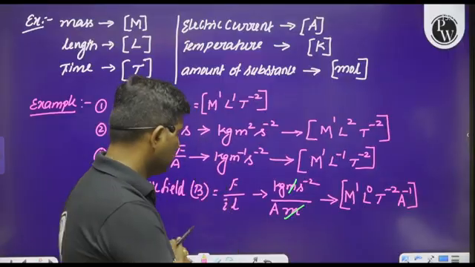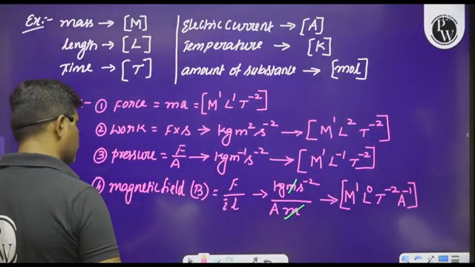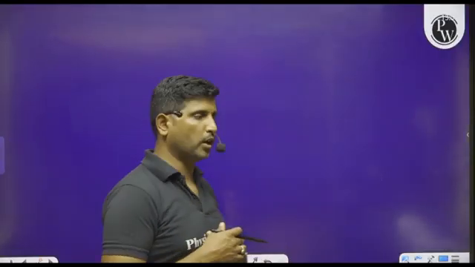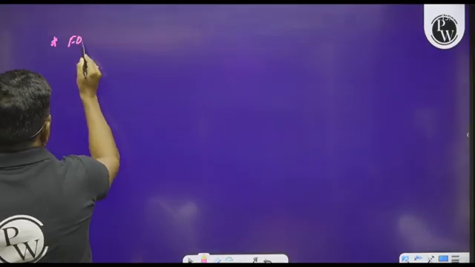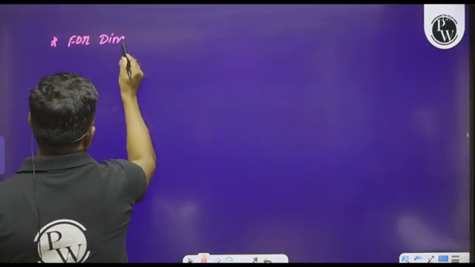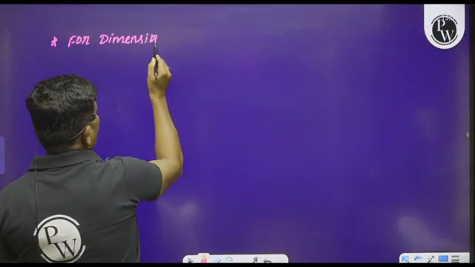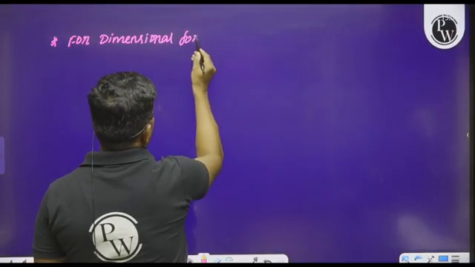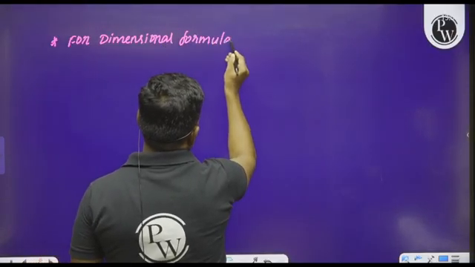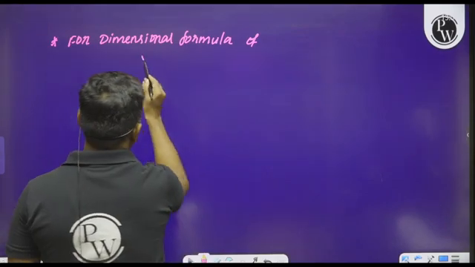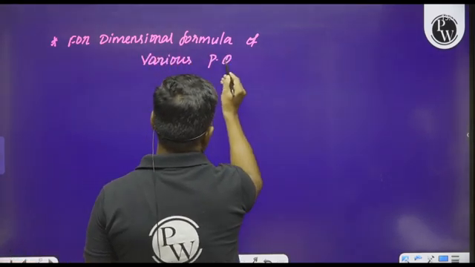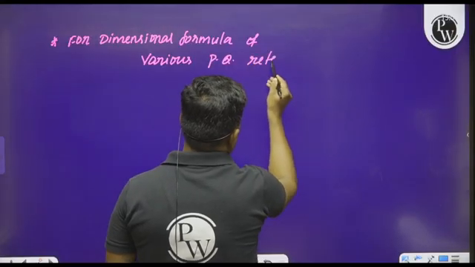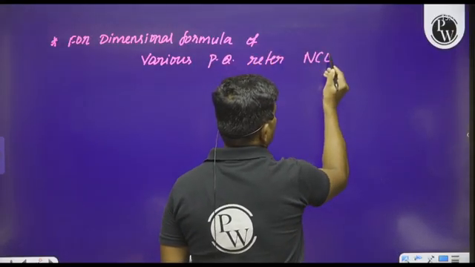So for this, I have not given the list of dimensions of all the physical quantities, but I request you, for dimensional formula of various physical quantities, refer the best book, that is